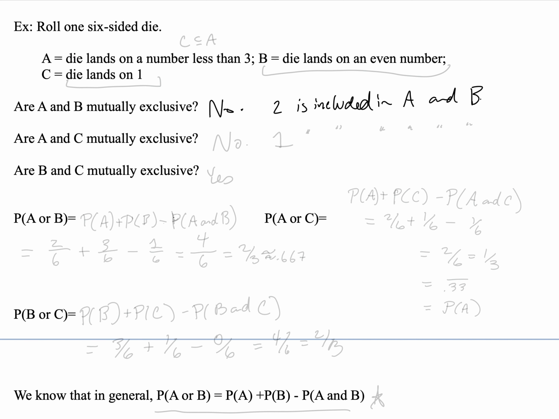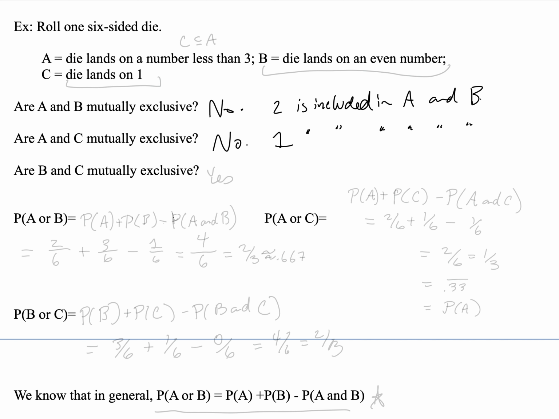Are A and C mutually exclusive? So A lands on a number less than 3, C lands on a 1. No, 1 is included in both A and C. So again, those are not mutually exclusive events.